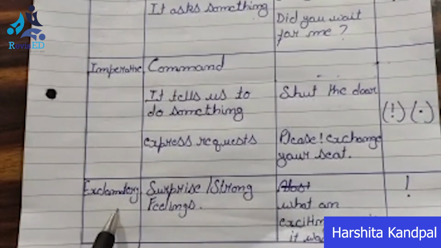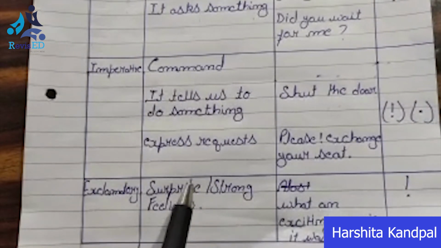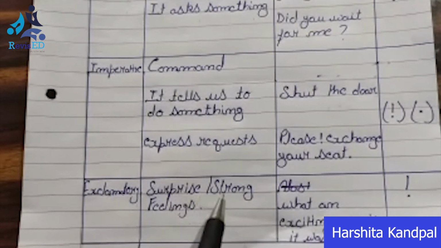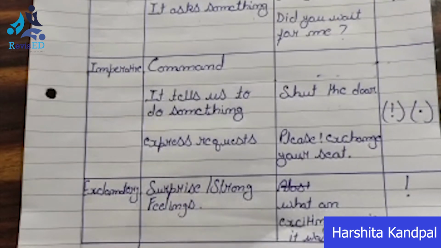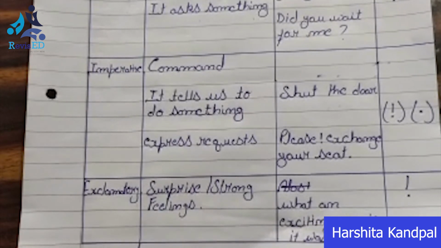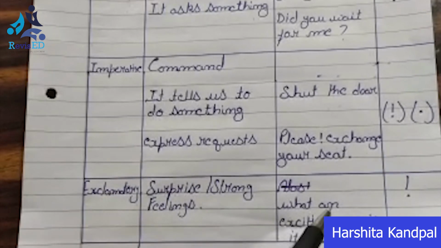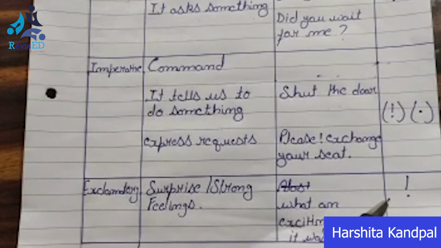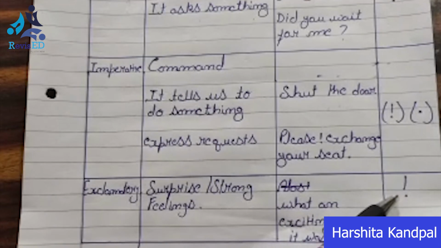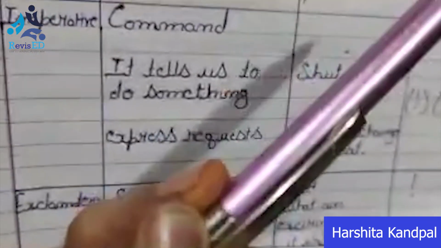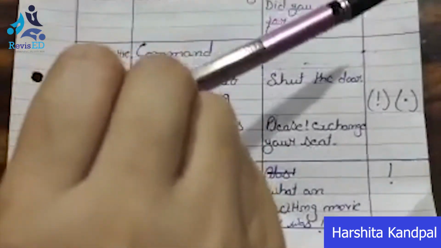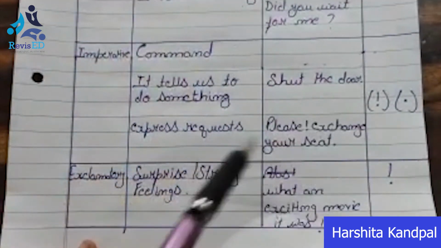Coming to the fourth part, exclamatory sentence, its function is surprise and it expresses strong feelings. And the example is, what an exciting movie it was. So here the expression or the feeling is of excitement. So you are very excited when you watch the movie. So what an exciting movie it was, and it is going to end with this exclamatory mark. That is why I have made another column of punctuation mark.